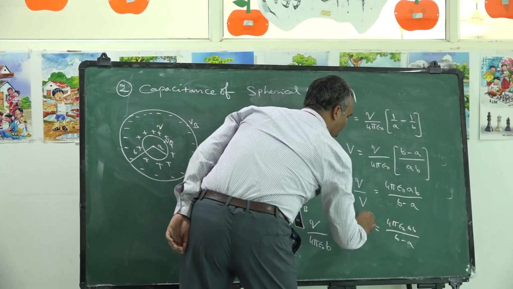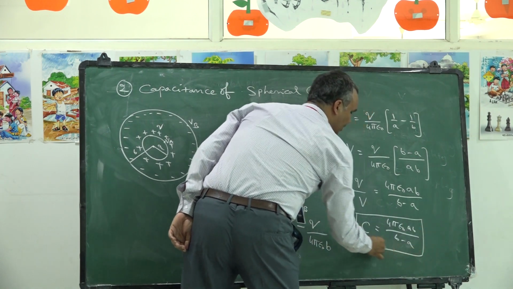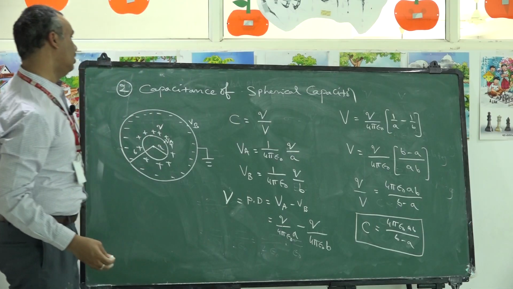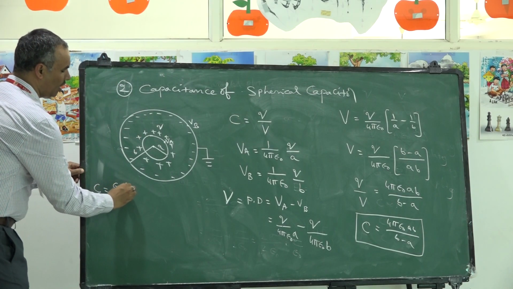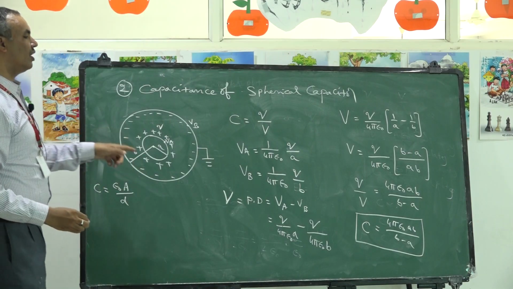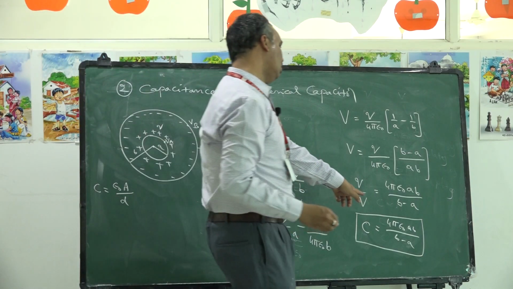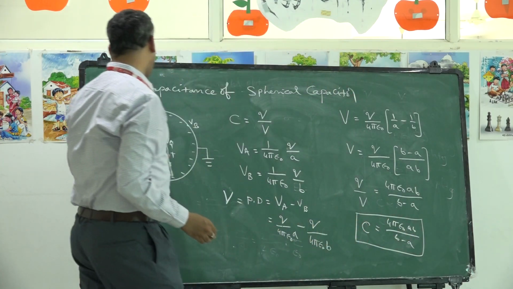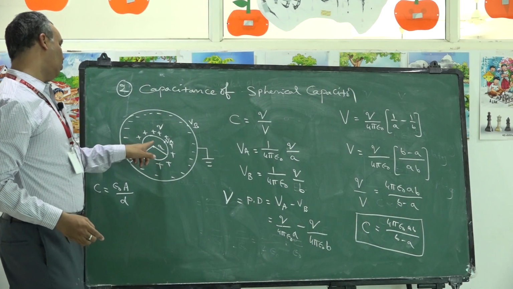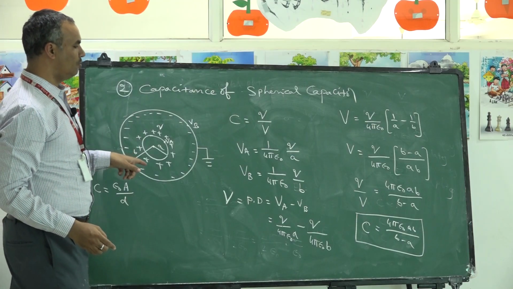Very, very important formula. Already we discussed the parallel plate capacitor. In case of a parallel plate capacitor, capacitance is given by epsilon naught A by D. In case of a spherical capacitor, the capacitance is given by 4 pi epsilon naught AB by B minus A. What is A? Radius of the inner sphere. What is B? Radius of the outer sphere.